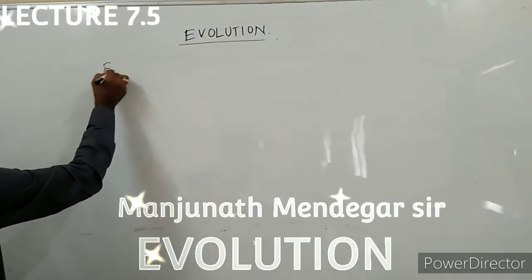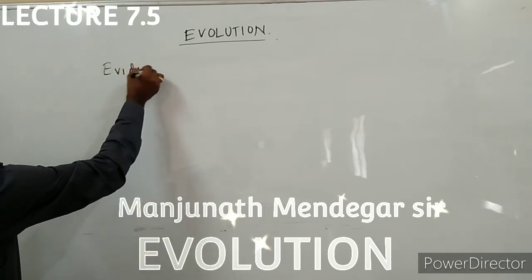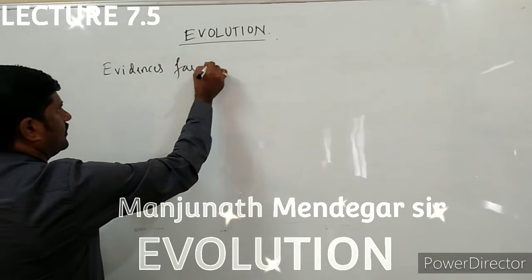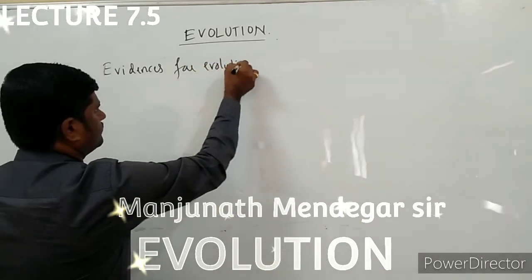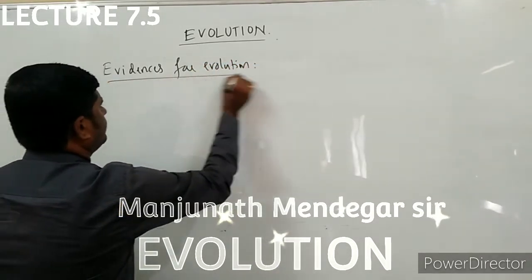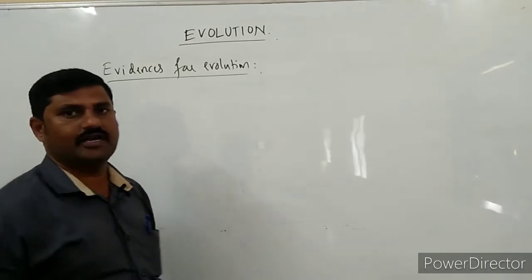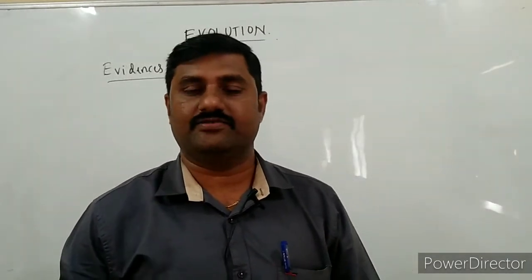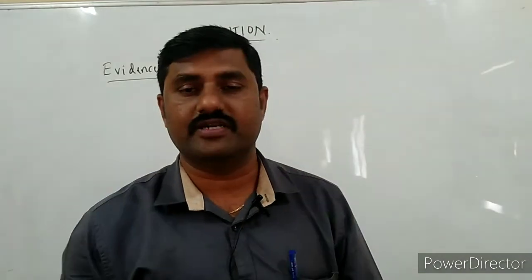So, evidences for evolution. What are the different evidences for evolution? Suppose evolution has taken place, what is evolution? Try to remember yourselves.